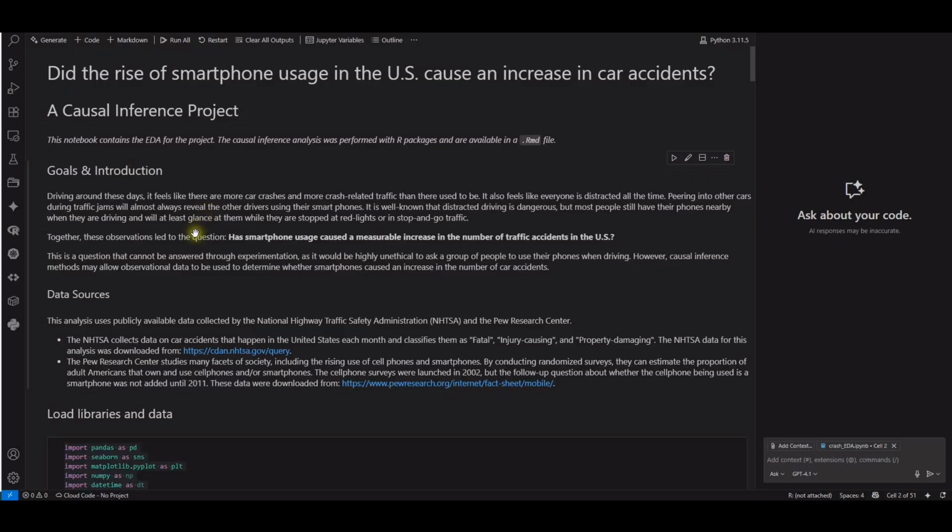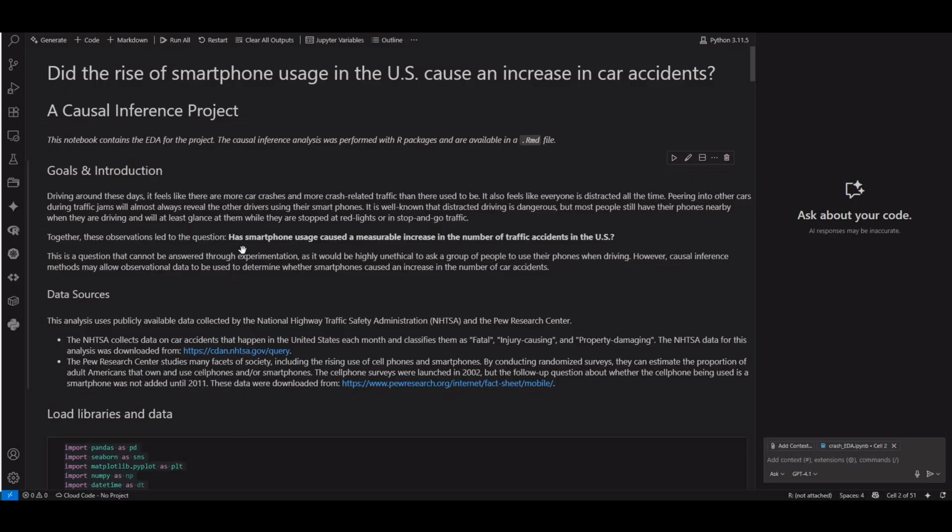So, the goals and introduction. Driving around these days, it feels like there are more car crashes and more crash-related traffic than there used to be. It also feels like everyone is distracted all the time. Peering into other cars during traffic jams will almost always reveal the other driver using their smartphone. It is well known that distracted driving is dangerous, but most people still have their phones nearby when they are driving and will at least glance at them while they are stopped at red lights or in stop-and-go traffic.